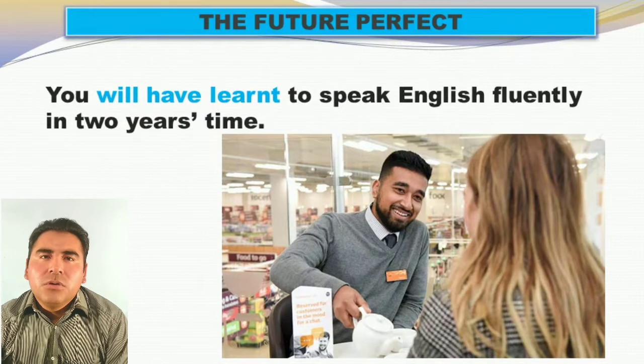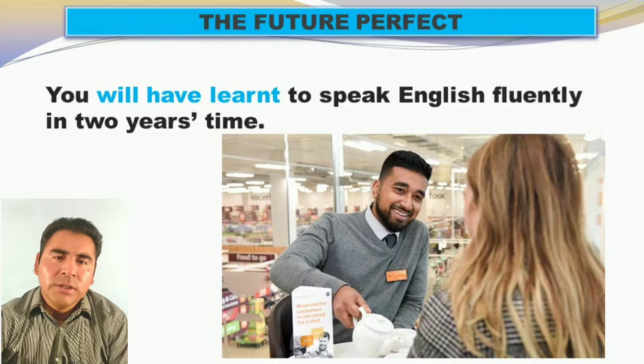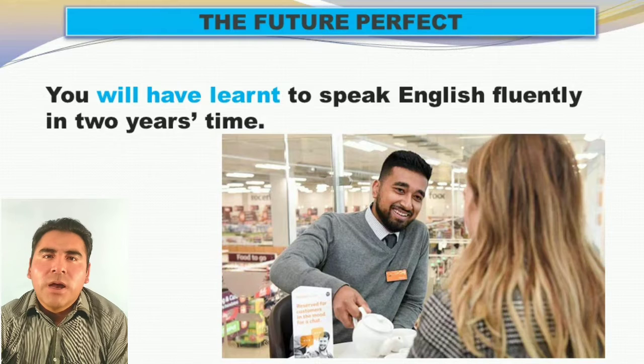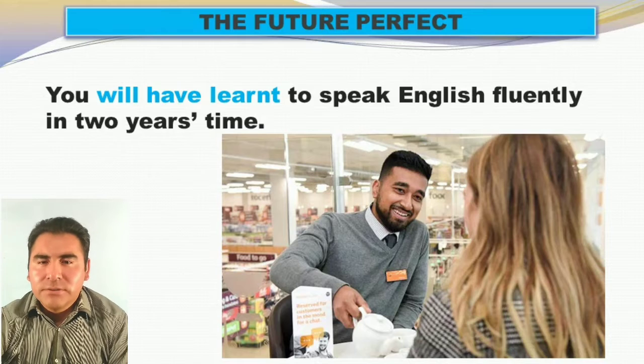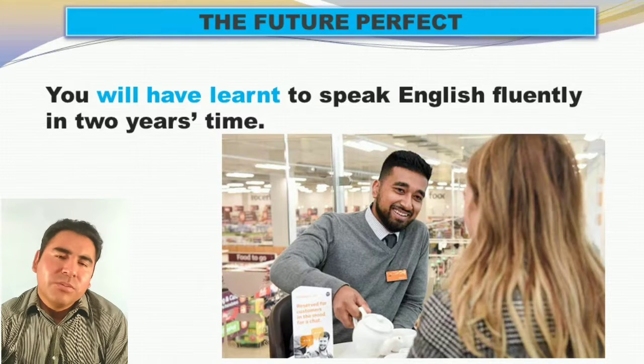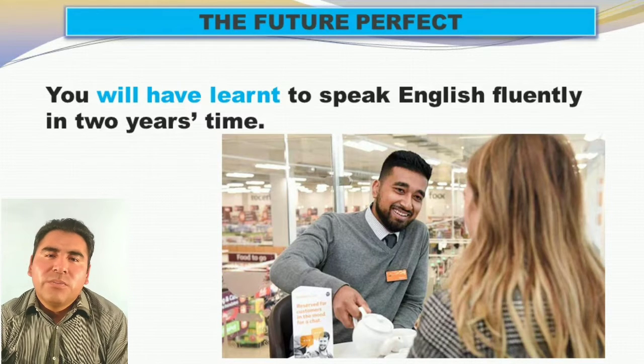Okay, in the future perfect, let's remember that any sentence that we formulate in English always starts with a subject. Look at this subject. You will have learned to speak English fluently in 2 years' time. Be positive. You are learning, you are doing a great job. Okay, that example also could be for you, right? But don't forget about that. You have subject, will, have, and past participle. Okay, you have to remember that also.